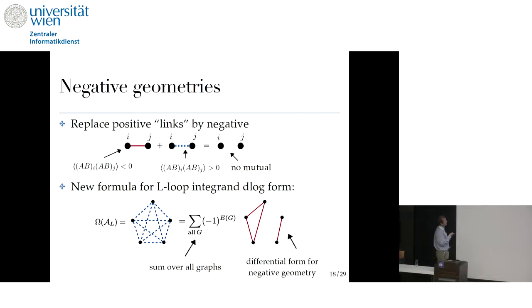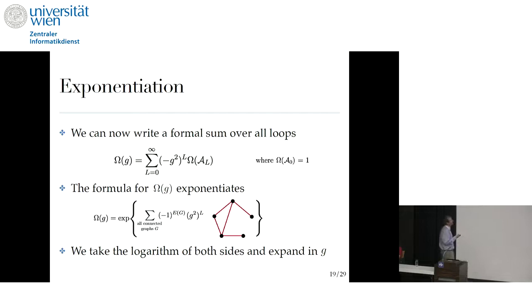Instead of positivity conditions, we will have negativity conditions, because if we take a union, we get no conditions between two different dots. And this is just a graph theory exercise: instead of one complete graph with these links, we get a sum over all graphs with the negative links. Each point here is a loop, a one-loop momentum.